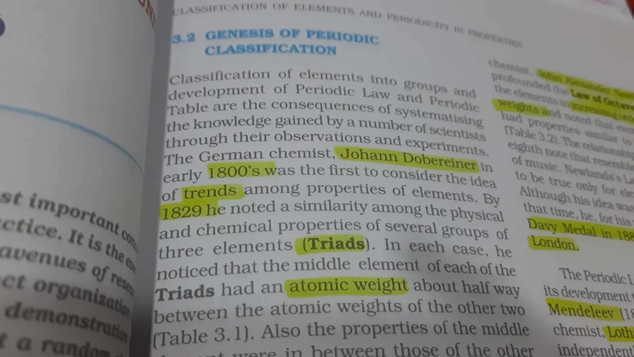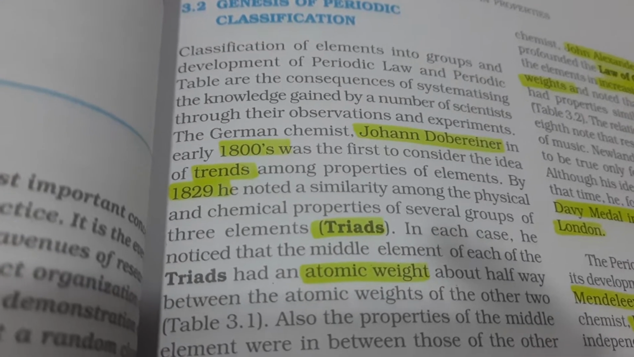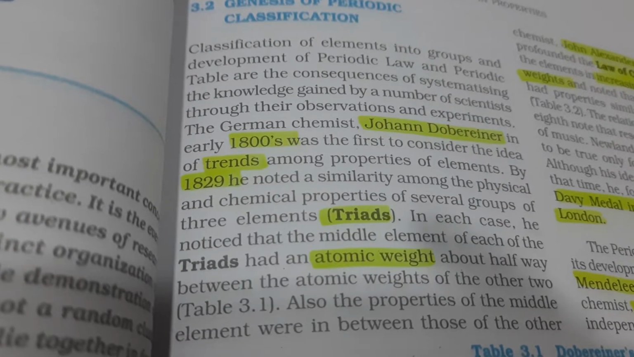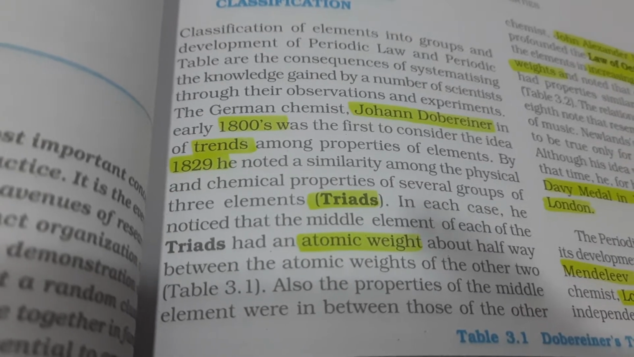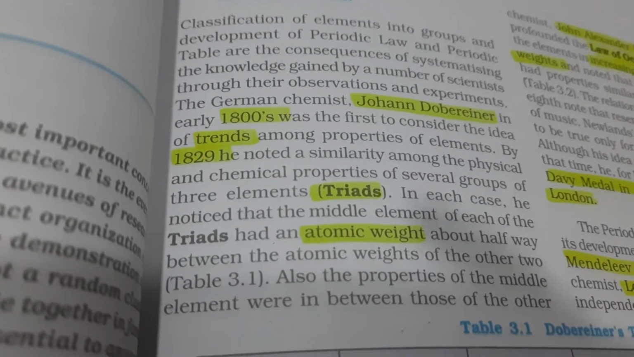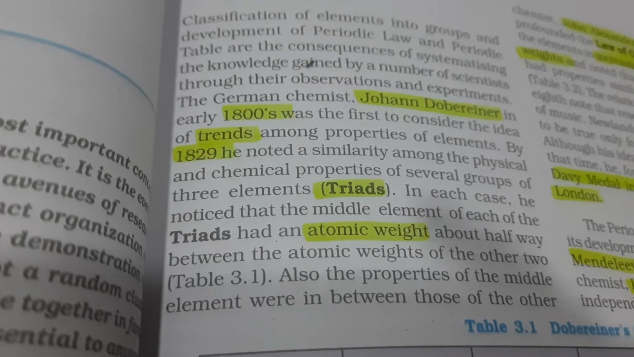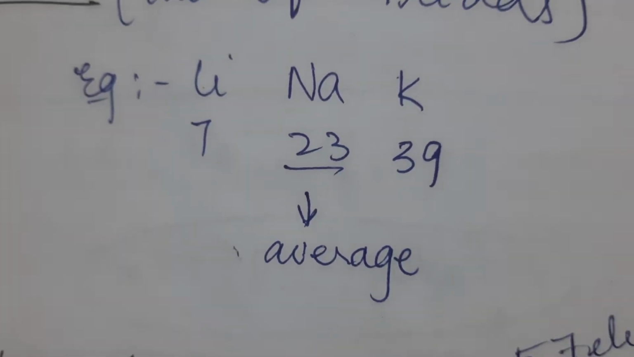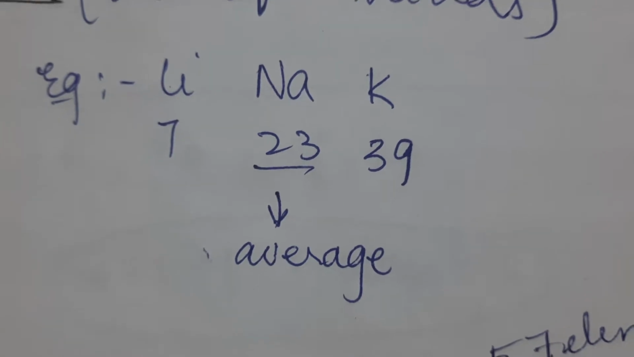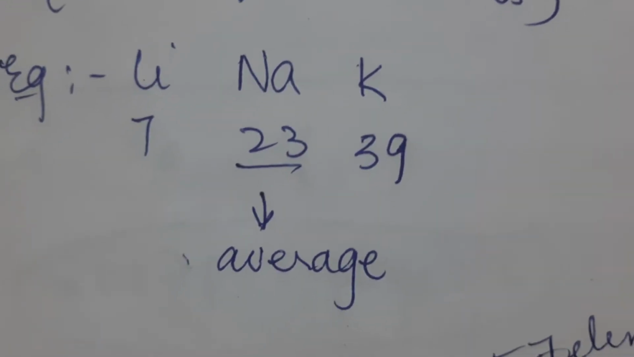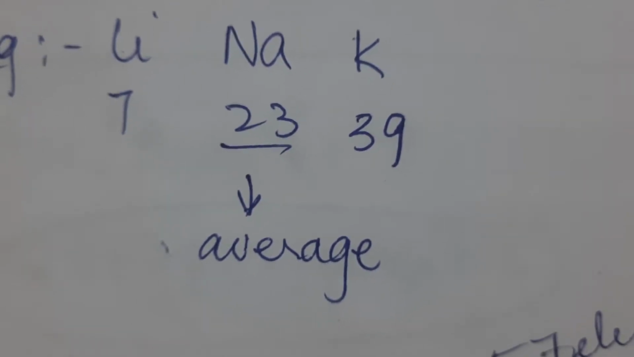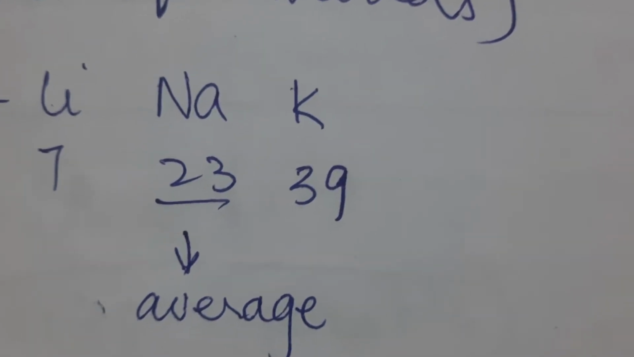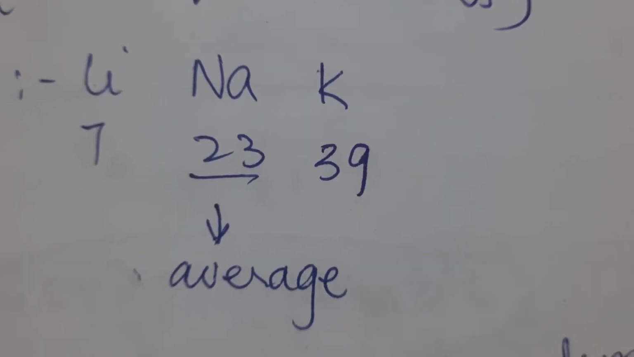The genesis of periodic classification: the first was Johann Döbereiner, who gave the idea of trends. In 1829 he gave the law of triads, where the concept was atomic weights. Suppose lithium, sodium and potassium are in a group. Lithium's atomic weight is 7 and potassium's is 39. If you take the average, 39 plus 7 by 2, you get 23, the atomic weight of the middle element.